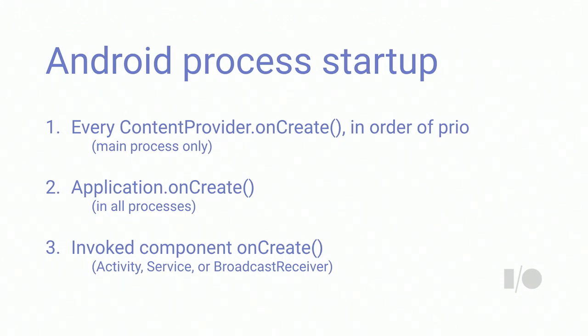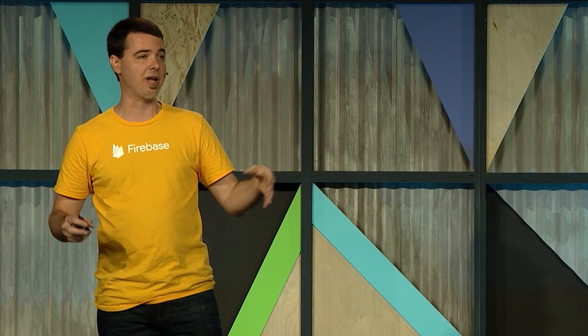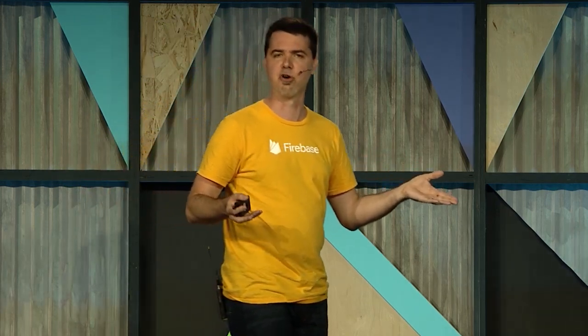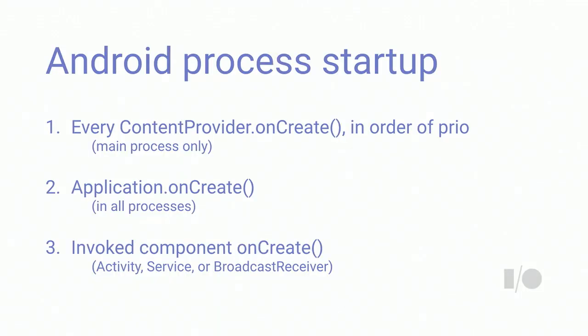The second thing that happens is your application subclass will be created. If you've defined an application subclass, which I think something like a third of all Android apps do, that will be initialized and go through its onCreate after all the content providers. Then the third thing that happens is whatever component needs to be invoked will be invoked. Usually it's an app launch, and so an activity will come into play, or a service could have been started, or a broadcast receiver.